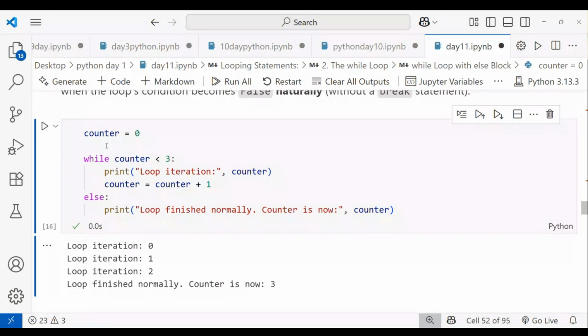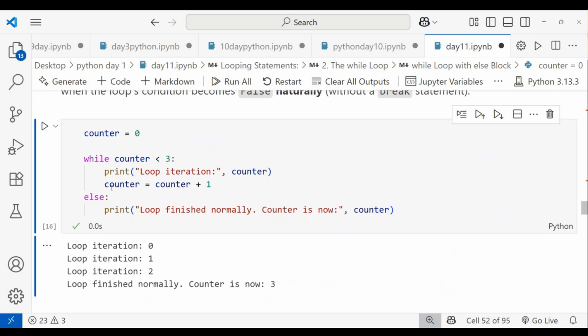In a while loop, first you have to mention one variable name for iteration purpose, and give the start value, that is called initialization. You have to mention the while keyword, then the condition with that variable. After that you have to mention your code to repeat, or any printing statement.